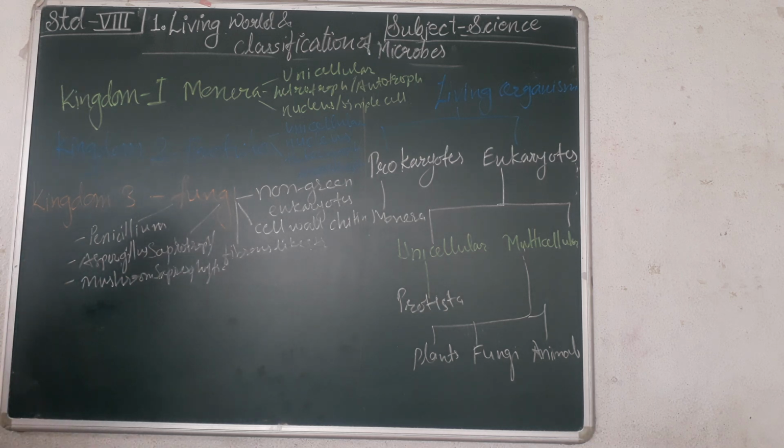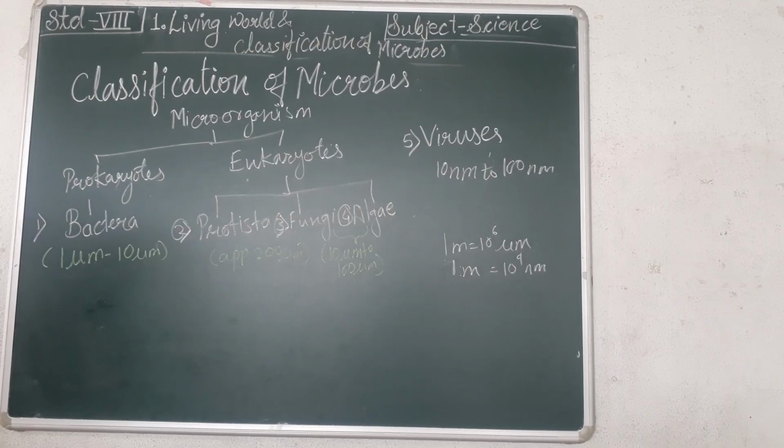Now, classification of microbes. Among living organisms, microorganisms are the largest in number, present in land, sea, earth, air, and everywhere. Okay. Now, microorganisms are classified on the basis of cellular structure, that is, the complexity of cellular structure.